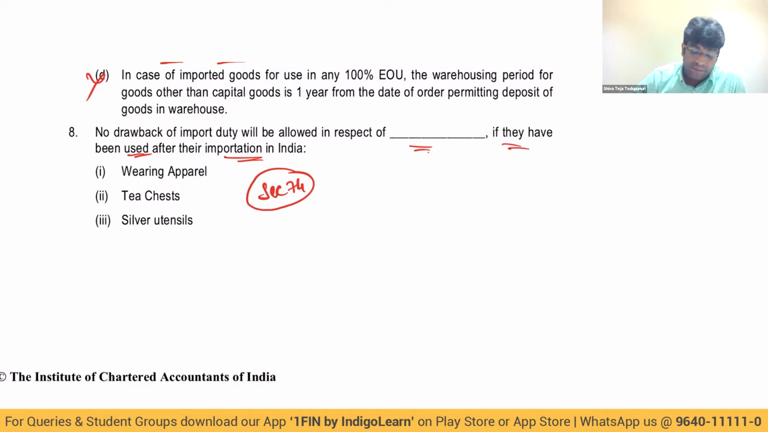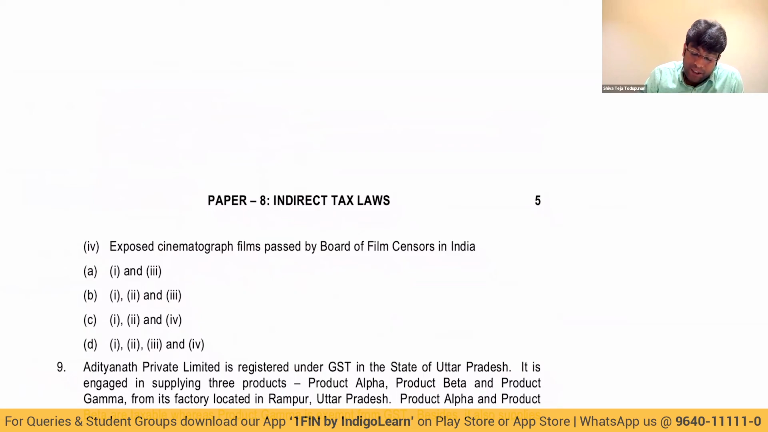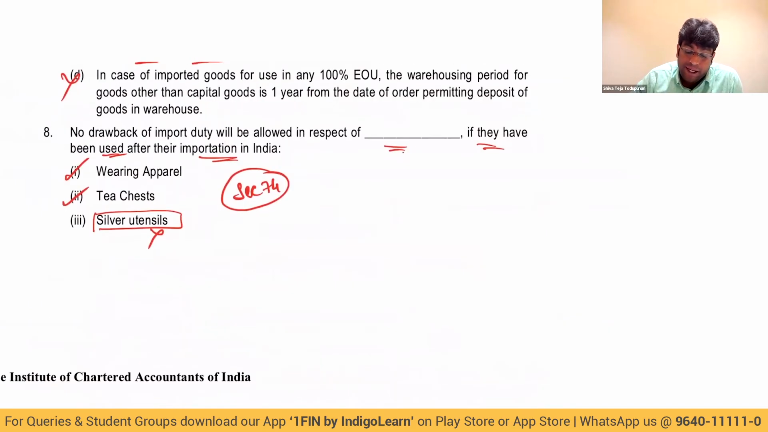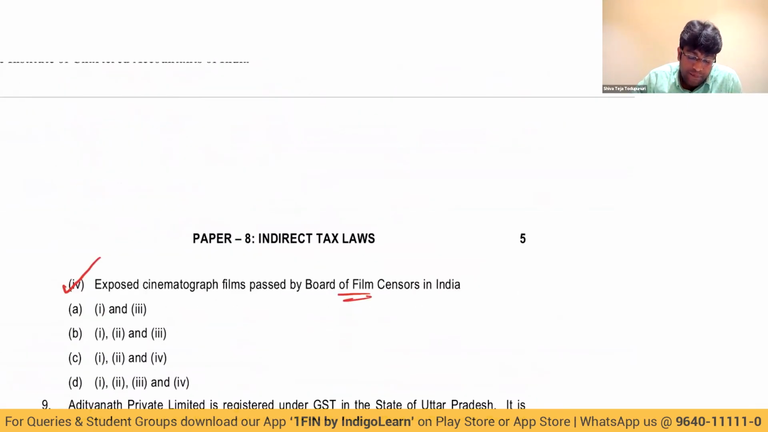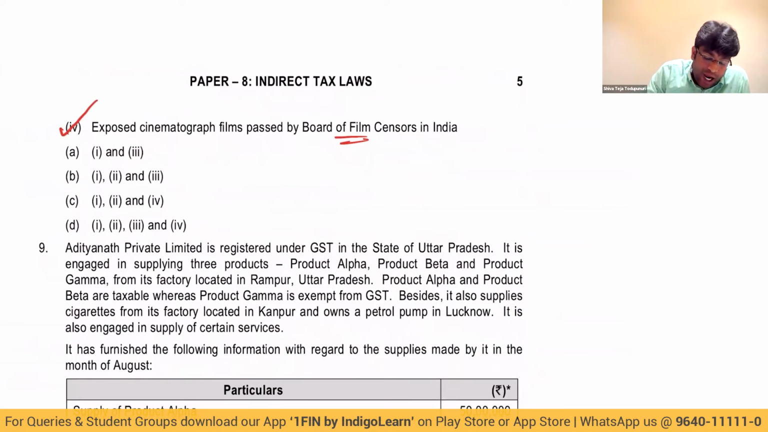So first classic example, wearing apparel, 100% no duty drawback. Tea chest, no duty drawback. Silver utensils, this is not covered. Exposed cinematograph film passed by board of film censors in India, this is also covered. So these are the 3 cases where duty drawback is not allowed if they are put to use after importation. So 1, 2, and 4. When I say 1, 2, and 4, answer is option C, my dear friends.